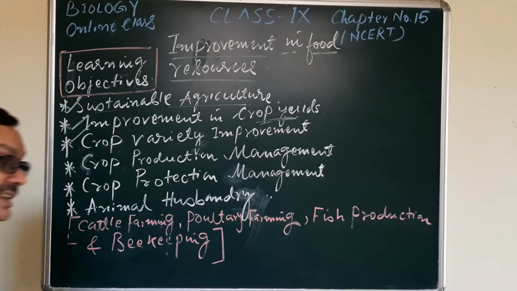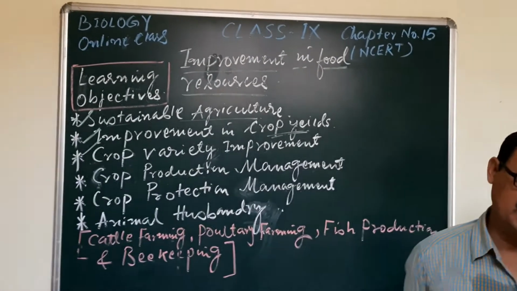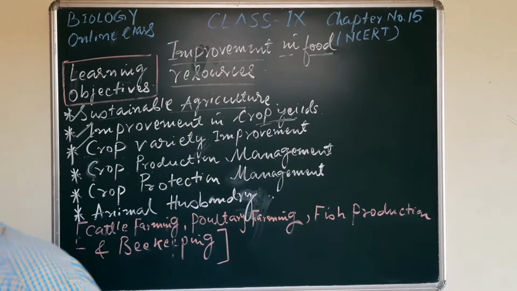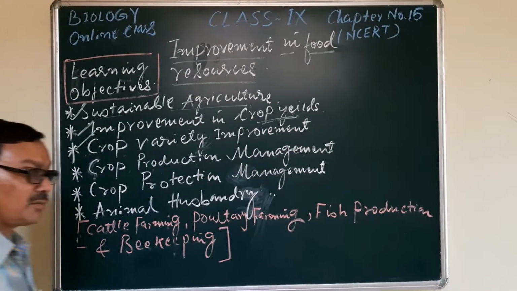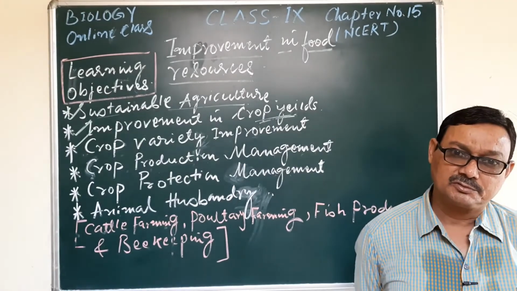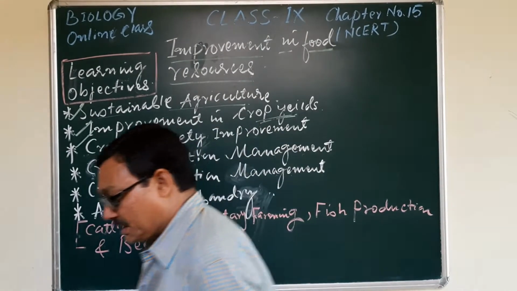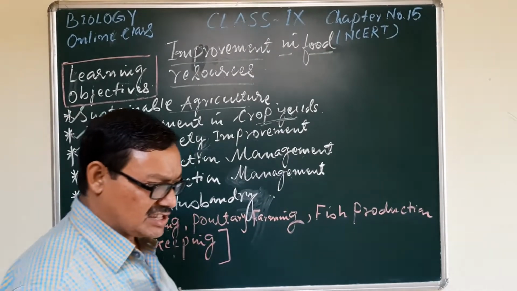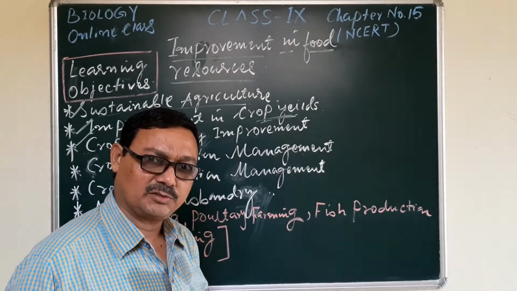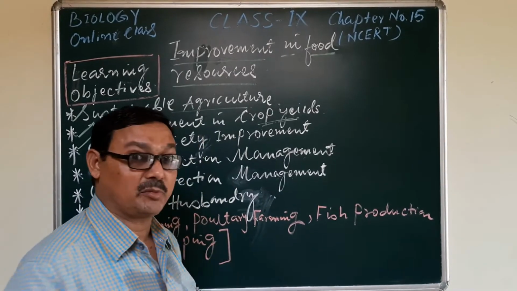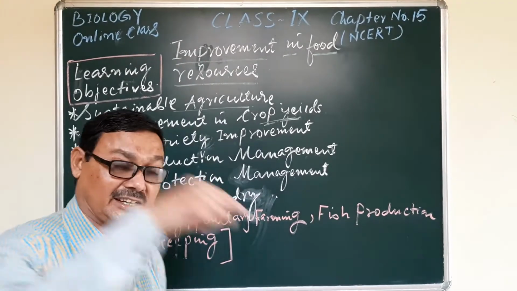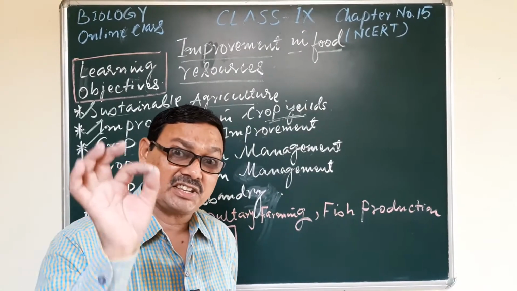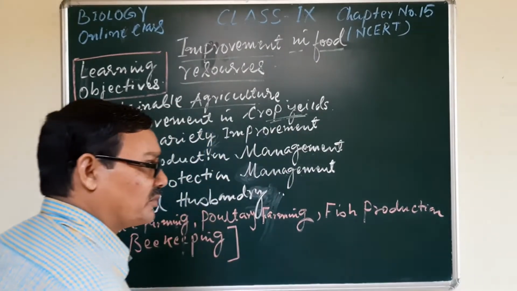Whether the variety is able to resist the diseases, whether it is able to resist other abiotic and biotic factors, and whether it is such a type of variety that will be easily acclimatized. That means if we can grow it here in Bihar, we can also grow that type of variety in any other state. Acclimatization. So these are some factors.